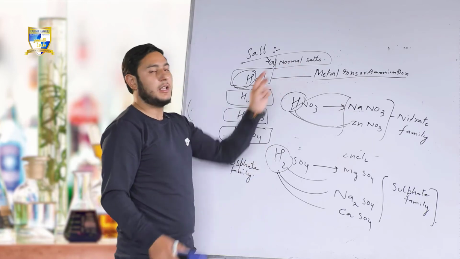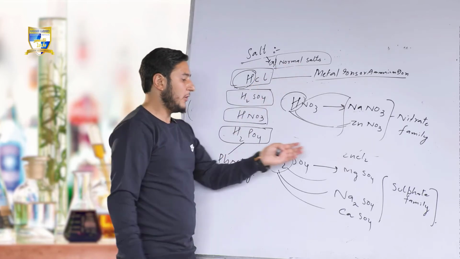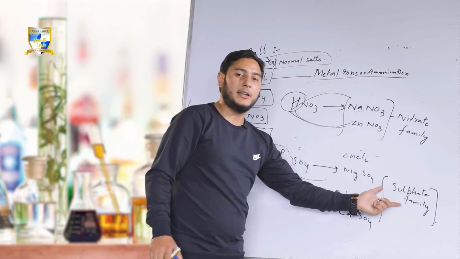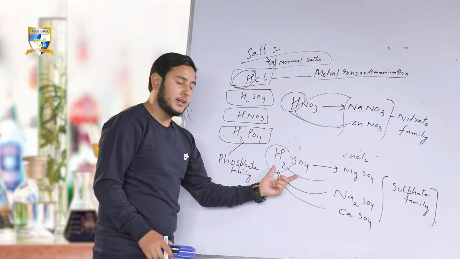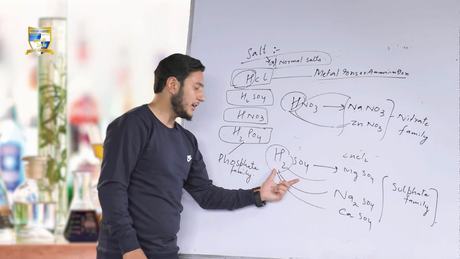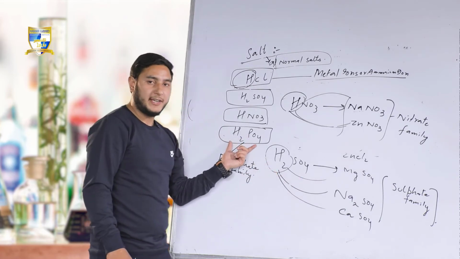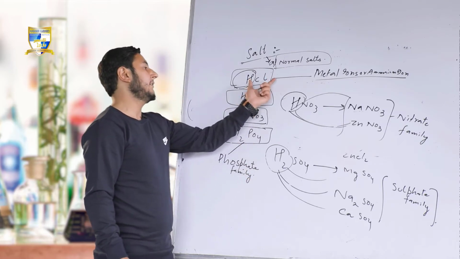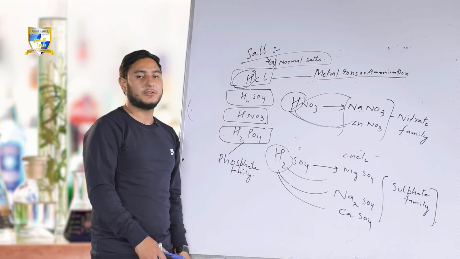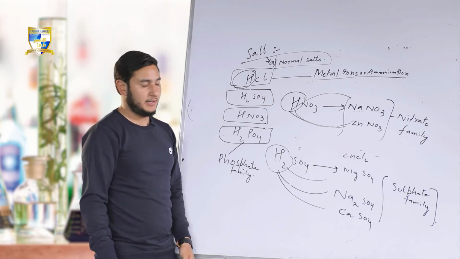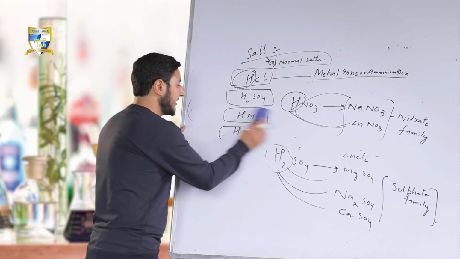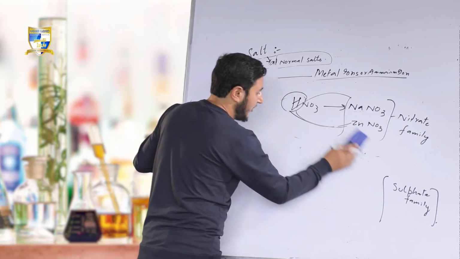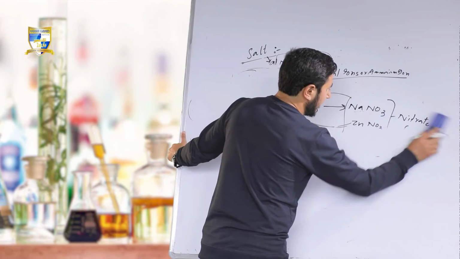The salts so obtained are called normal salts. Normal salts have different families, like the nitrate family if the salts are obtained from nitric acid, the sulfate family if the salts are obtained from H2SO4, sulfuric acid, and the phosphate family if the salts are obtained from phosphoric acid, and the chloride family if the salts are obtained from hydrochloric acid. Moving ahead towards the second thing, that is, what are acidic salts or basic salts?